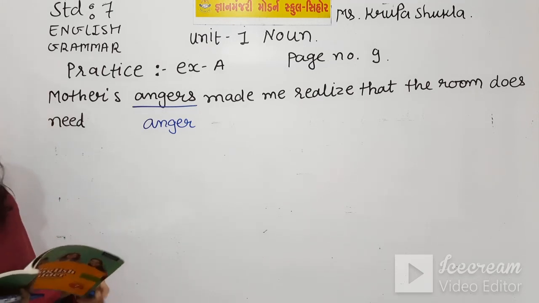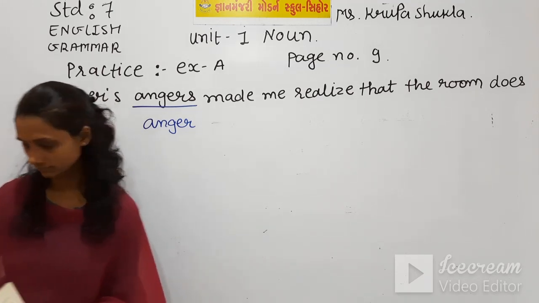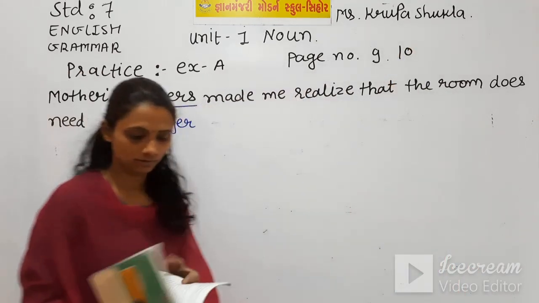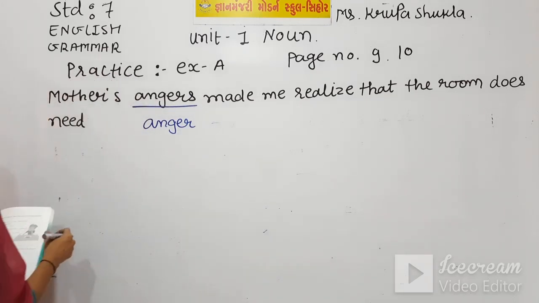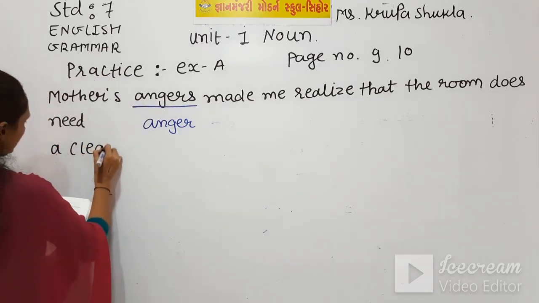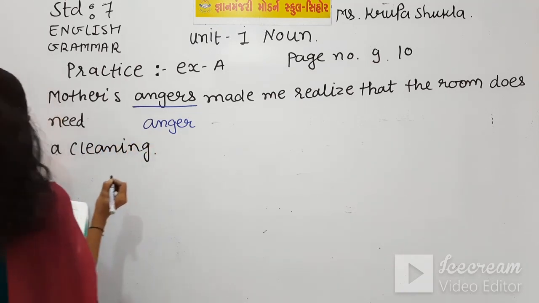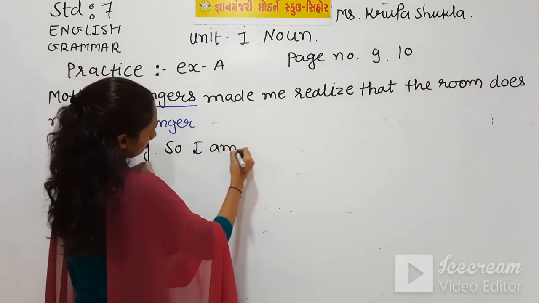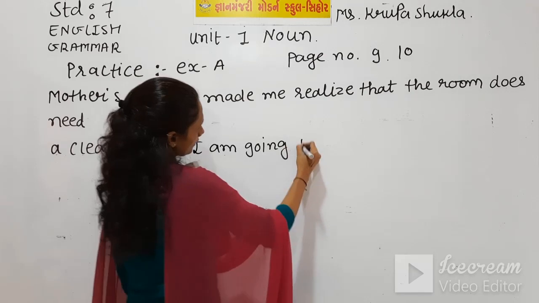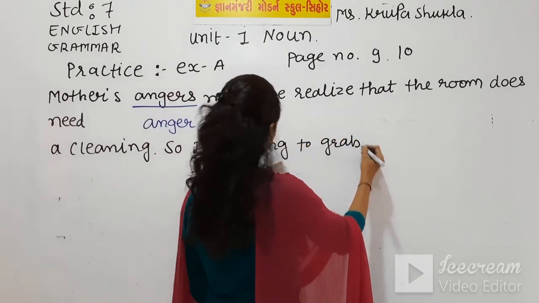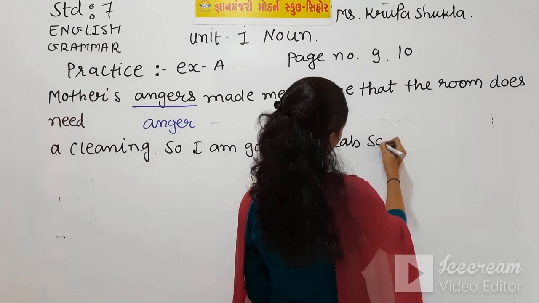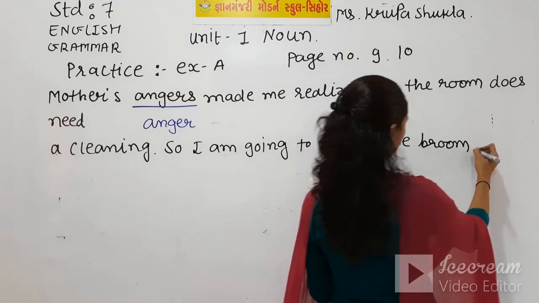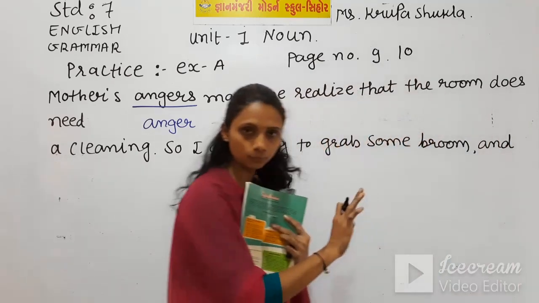Now turn the page. Now we are on page number 10. So I am writing here pen eagle. Now another sentence is: "of cleaning. So I am going to grab some room and" up to this it is given.